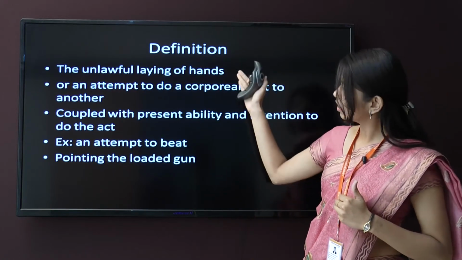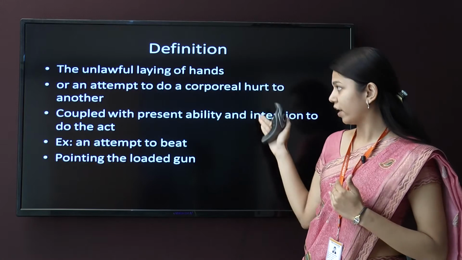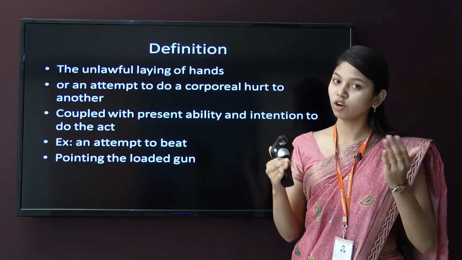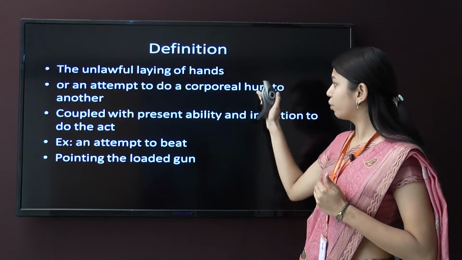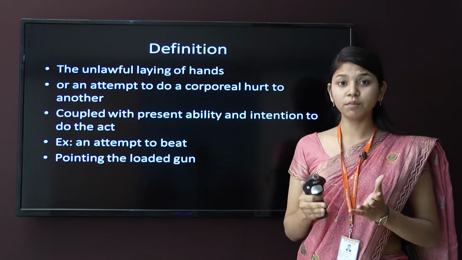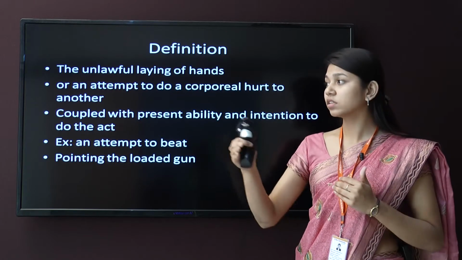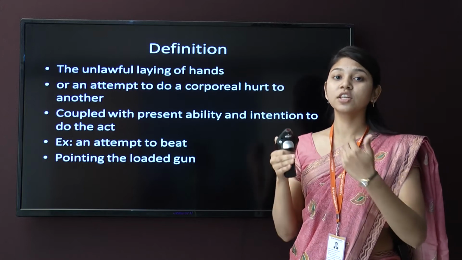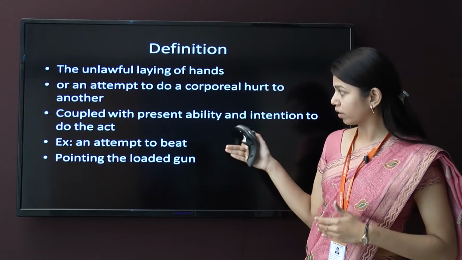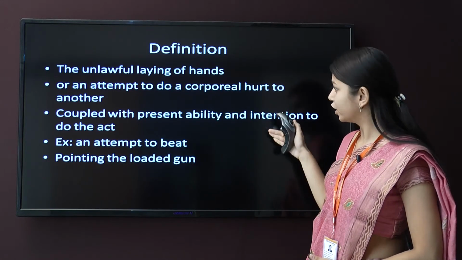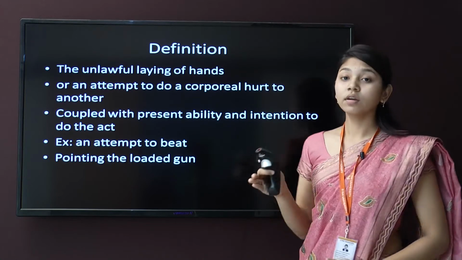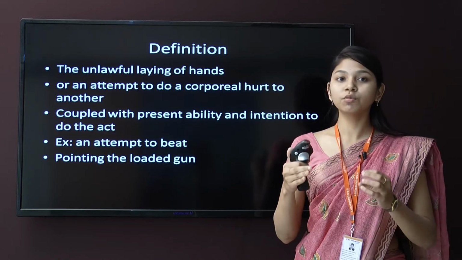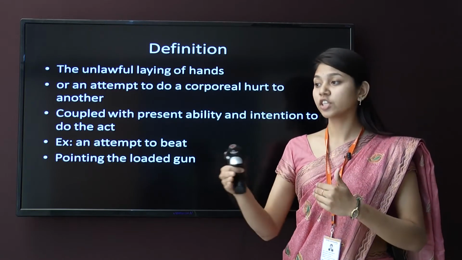Now we are going to study the definition. Assault means an unlawful laying of hands or an attempt to do a corporeal hurt to another, or threatening someone's security, beating someone. Doing such kind of attempt will come under assault, coupled with the present ability and intention to do the act. In assault, one should be capable of doing such a hurt.